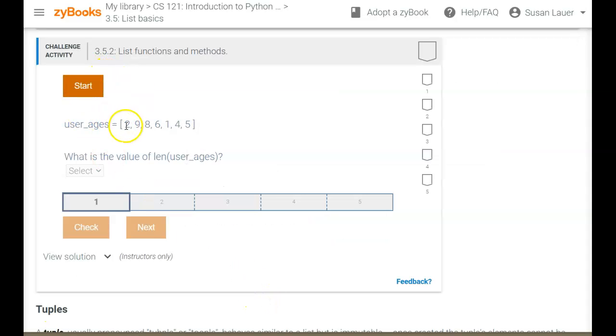Remember here that the length is actually how many there are. It's a count: 1, 2, 3, 4, 5, 6, 7. The length is a count of it. The indices would only go to 6: 0, 1, 2, 3, 4, 5, 6. So be thinking about that as you're going through here. Don't let it trip you up. Length is actually how many are there, starting with the number 1, counting numbers.